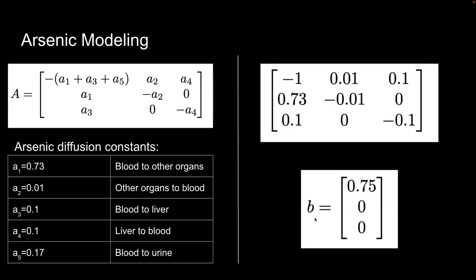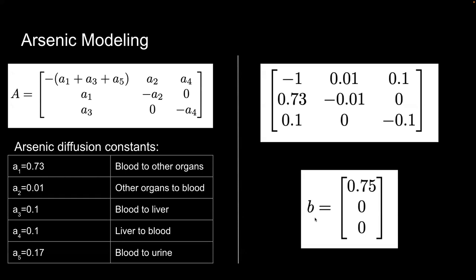And so here we have arsenic modeling. In the top left corner, you have the matrix associated with the functions. And in the bottom left corner, you see the arsenic diffusion constants. Plugging those constants into our matrix, we obtain the matrix in the top right corner. And then for B in the bottom right corner, we have 0.75.